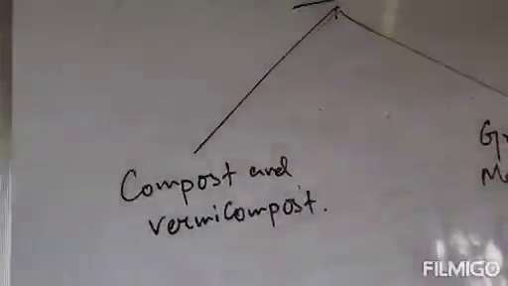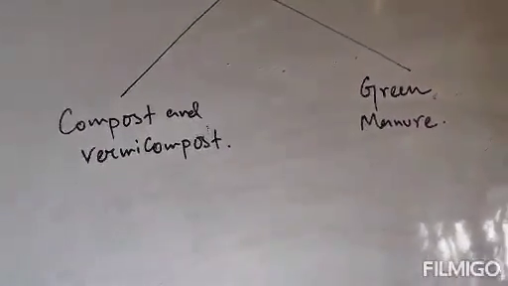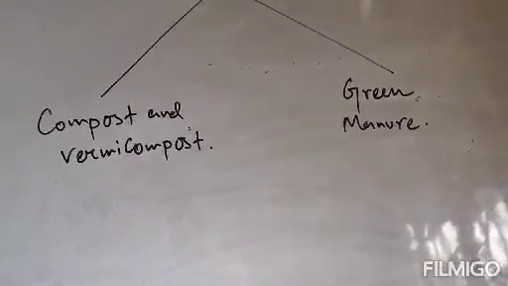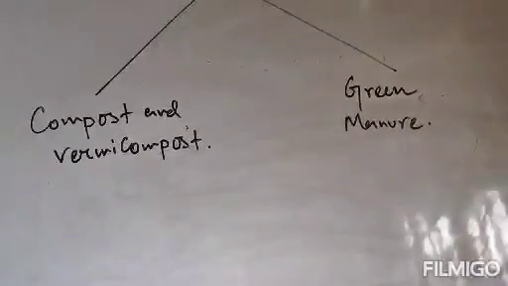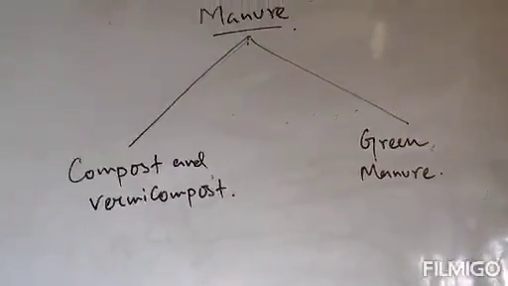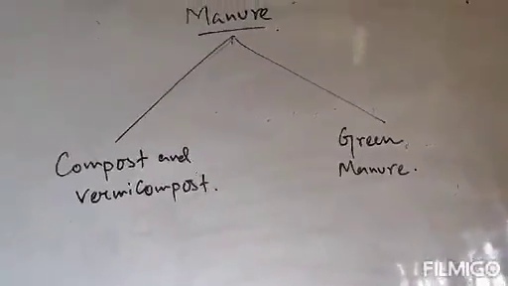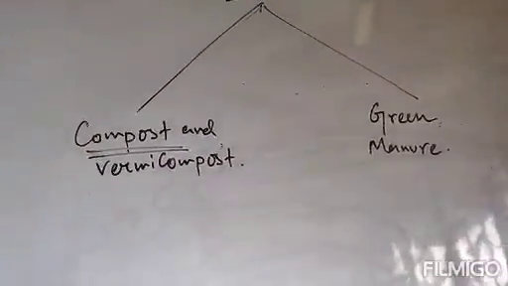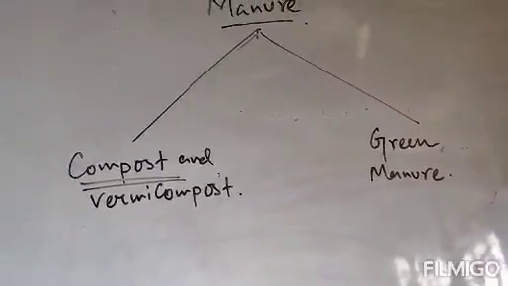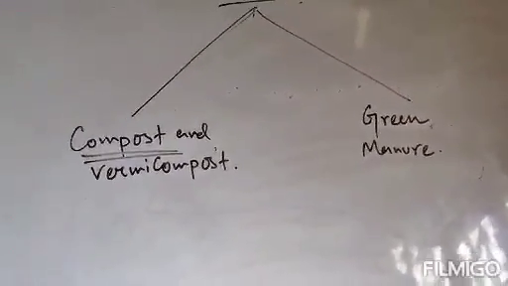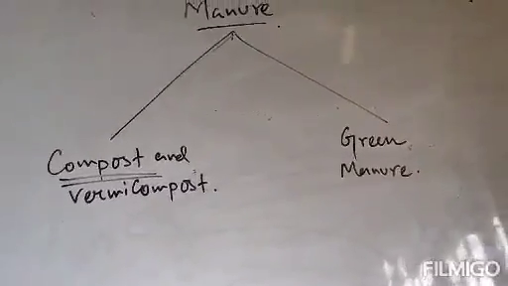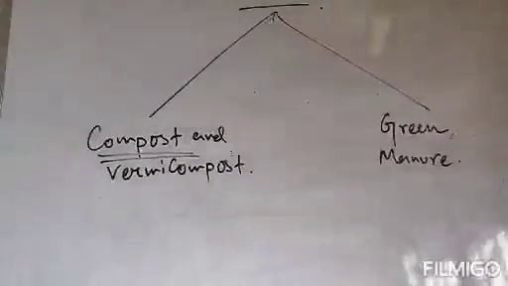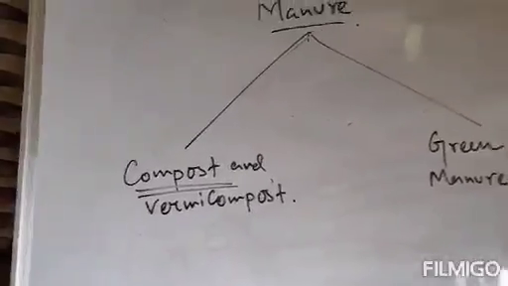Now, coming to compost: it is a process in which farm waste materials like livestock excreta, cow dung, vegetable waste, animal refuse, domestic waste, or sewage waste are decomposed in pits. They are known as compost, and the process is known as composting.